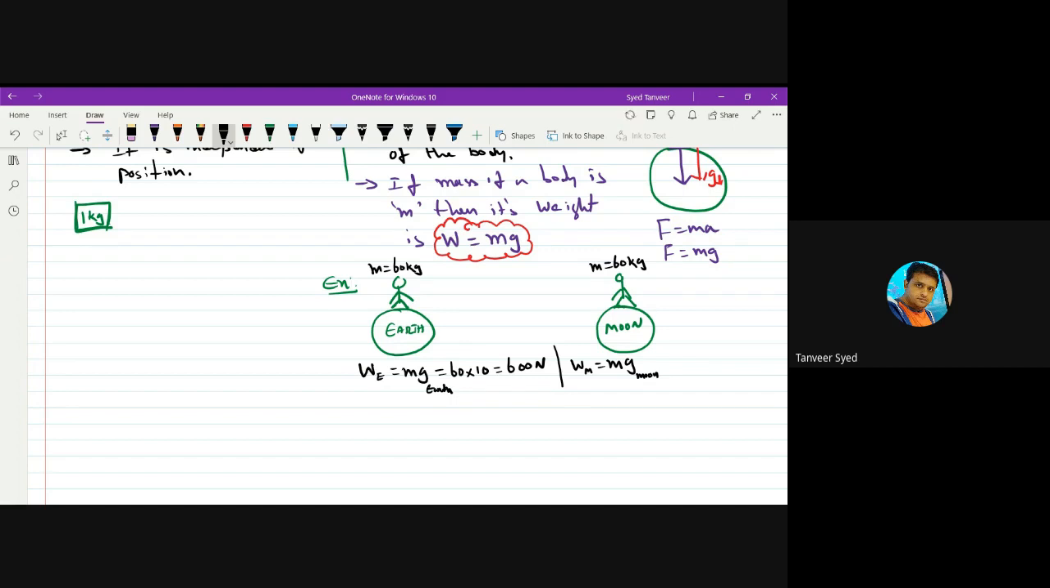So this acceleration due to gravity on the moon is acceleration due to gravity on Earth divided by 6. So his mass is 60, into acceleration due to gravity on Earth, 10, divided by 6. How much is it? 100 Newton. On Earth he weighed 600 Newton. On the moon he will weigh only 100 Newton. What is changing? Weight is changing. Is his mass changing? No. Mass does not depend on position. Weight depends on position.